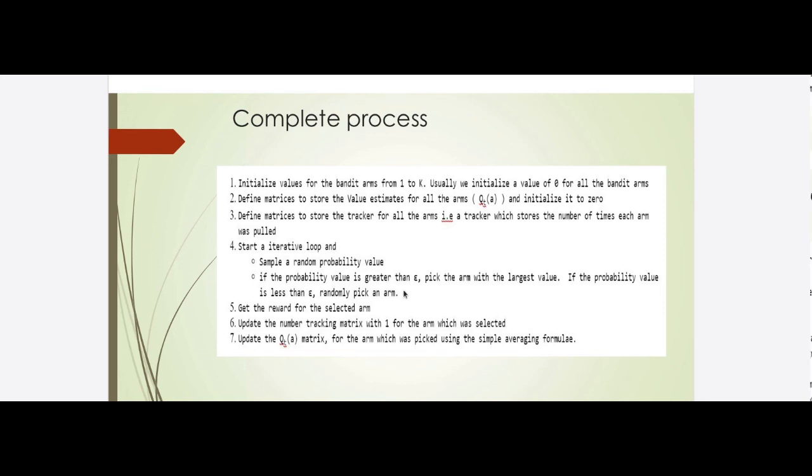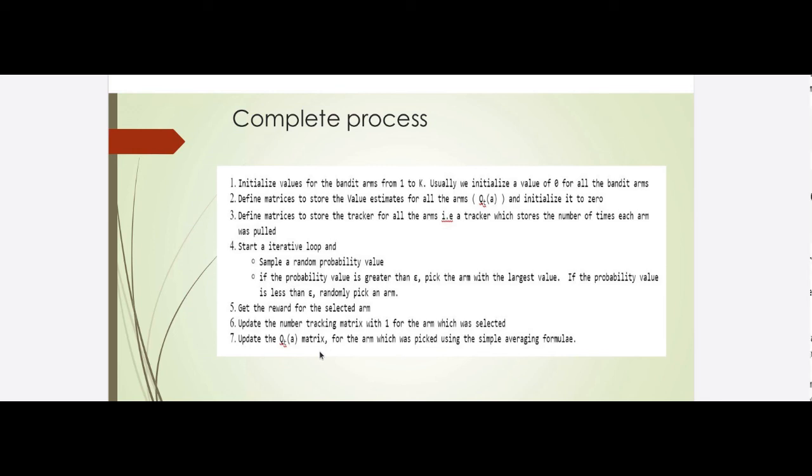Then we also generate a reward. The reward is generated through a Gaussian process, which we will see next when we start coding. Once we get the reward and we know which action was selected, we keep on updating the matrices which we earlier defined. One of them is updating the number of times a particular arm was pulled.